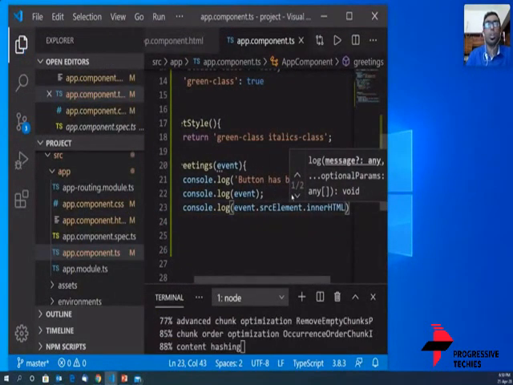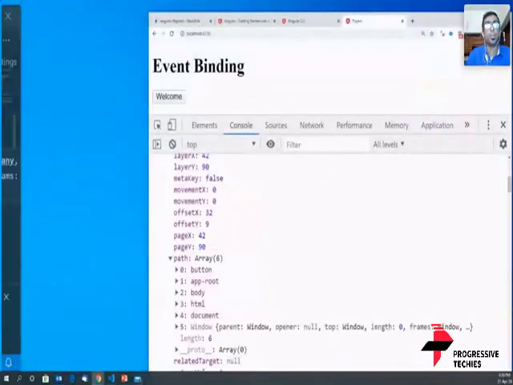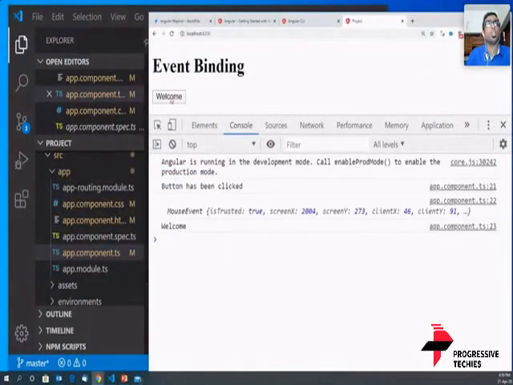Let's see what happens. When I click on this button, see it says welcome. This is just an example. There are a lot of other data that you can pull out from that event.